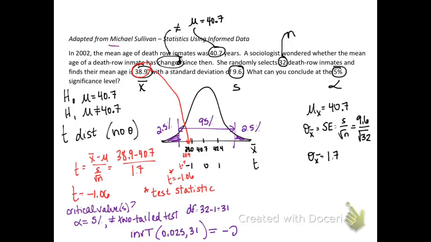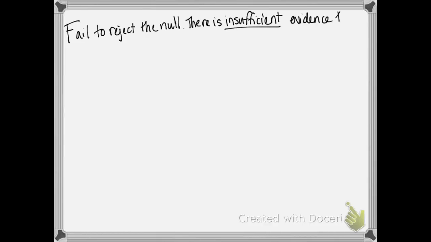That gives us a critical value of negative 2.04. That's to the left of our test statistic. So by the way, this is a two-tailed test, so it's plus or minus 2.04. Therefore, we are going to fail to reject the null. Our test statistic does not fall in our critical region. If I fail to reject the null, that means that there is insufficient evidence to show that the mean age of death row inmates has changed.